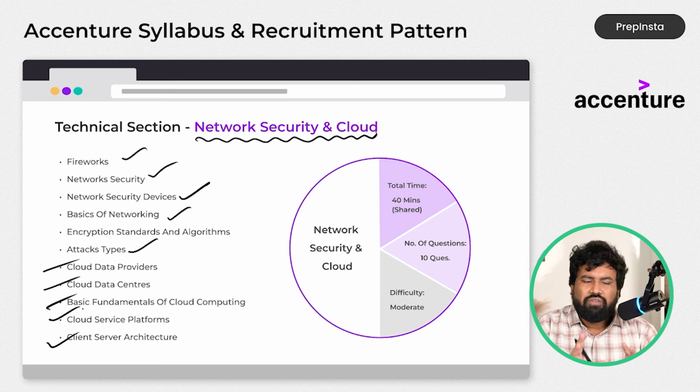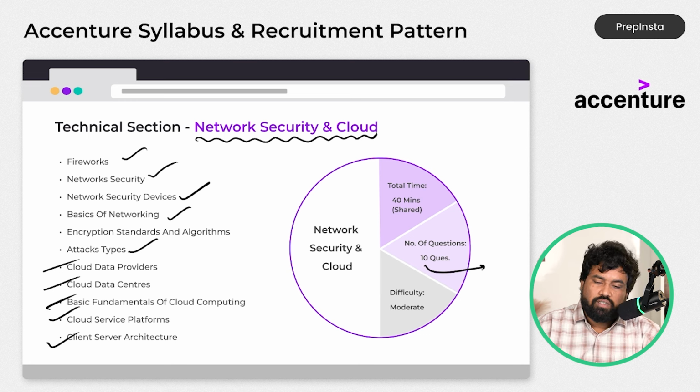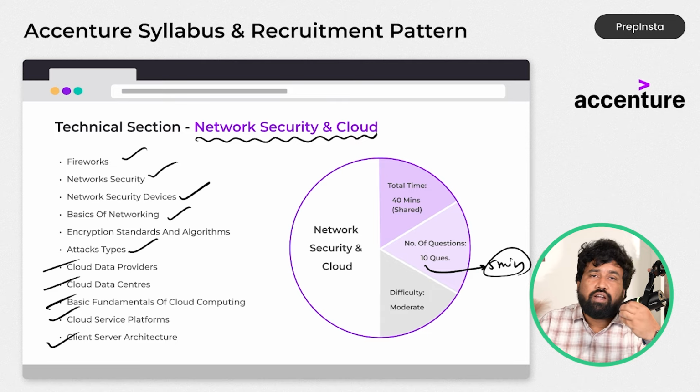So these are very standard questions. There is not much change in this type of questions. Again, I'm telling you, for 10 questions, I will say 5 minutes is the time. Why? Because hardly will the question be a 2-liner. So to read 2 lines also I am giving you 20 seconds.